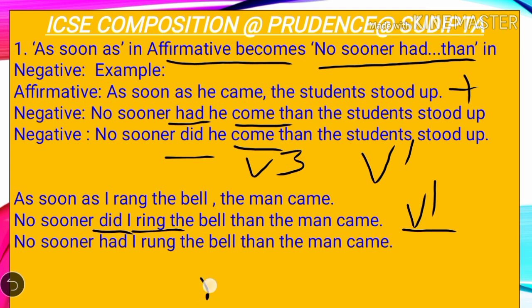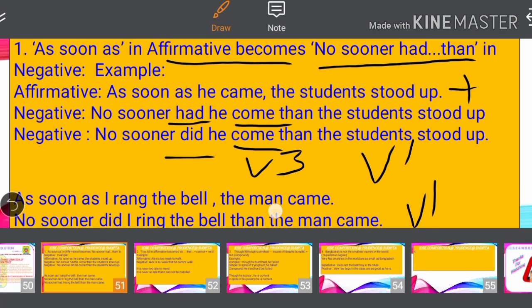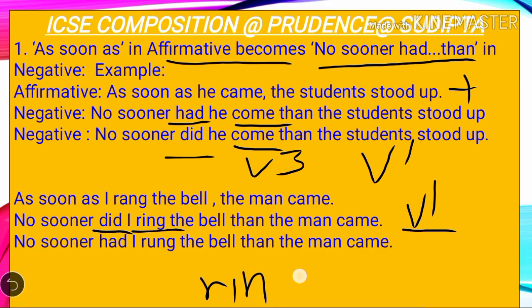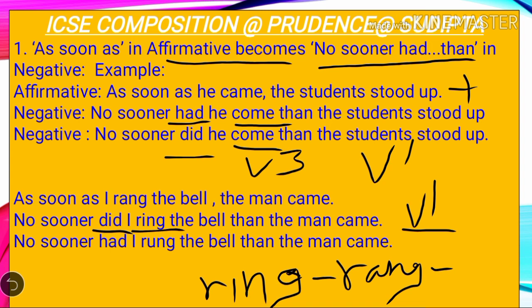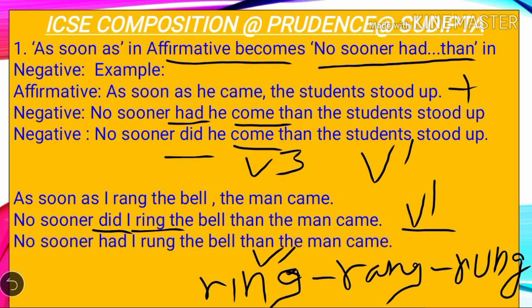You know the base form ring becomes rang in V2 form, and its V3 is rung, R-U-N-G. So this one is V1, this one is V2, and this one is V3.